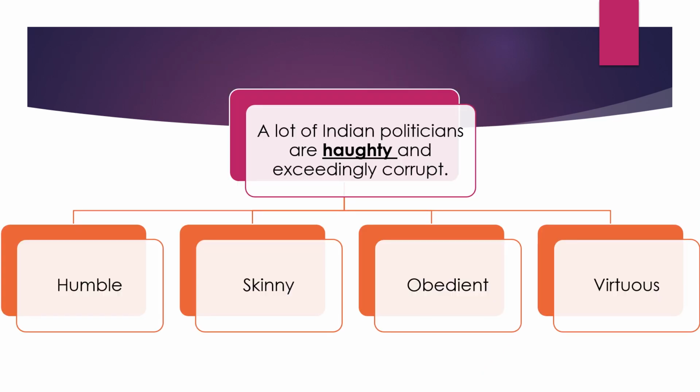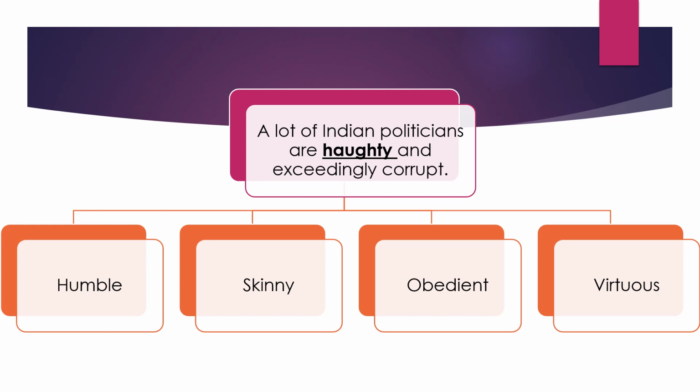A lot of Indian politicians are haughty and exceedingly corrupt. So what does the word haughty mean? Haughty means someone who shows superiority, extreme superiority, arrogance, and superiority over people. They have their own kind of airs about things that are not existent also. So haughty is a negative word. It means someone who shows arrogant superiority over others. So this haughty is maybe synonymous to indifferent, very contemptuous. It is antonym to very humble, very modest.